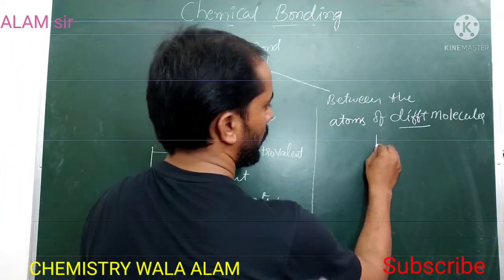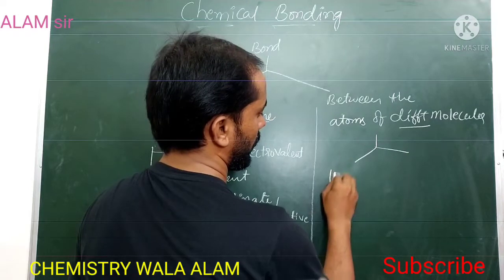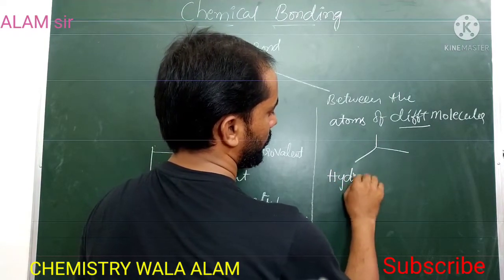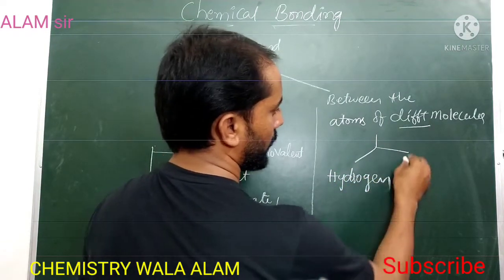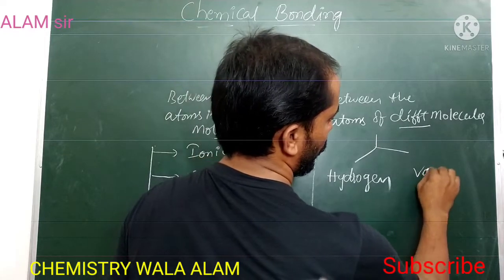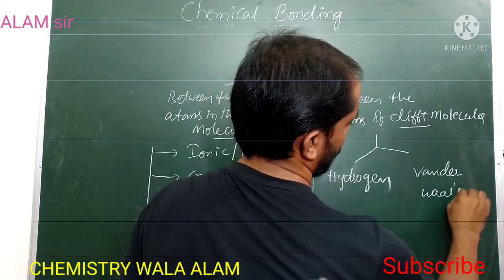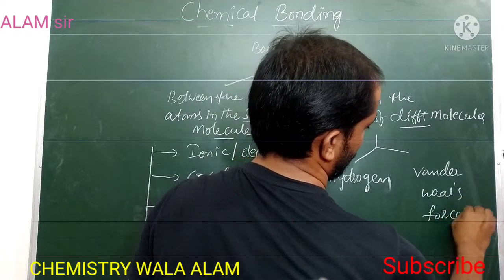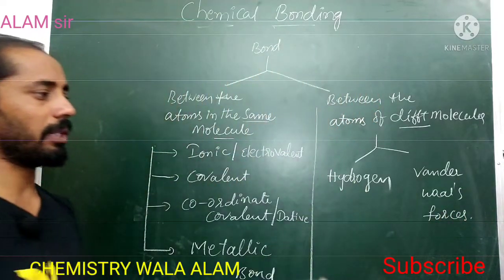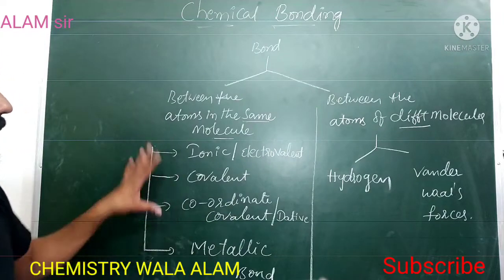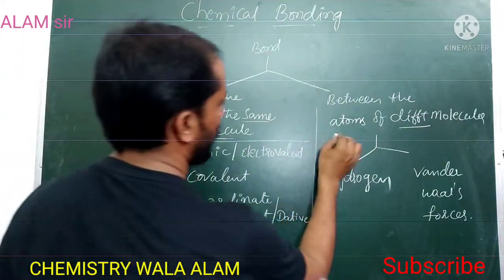These are of two types: one is the hydrogen bond, and the second is the van der Waals forces, which again are of different types.